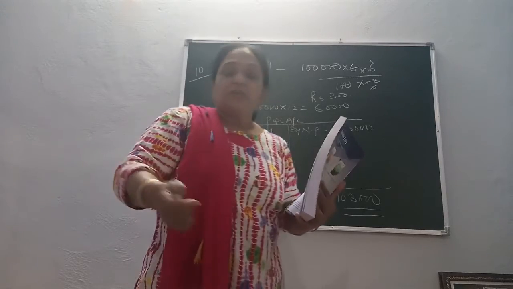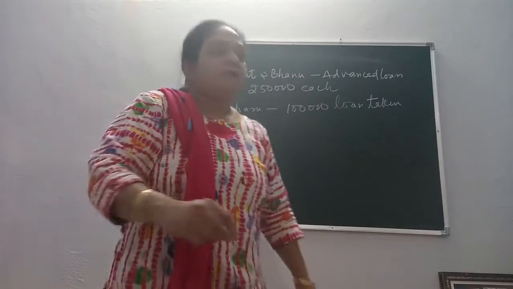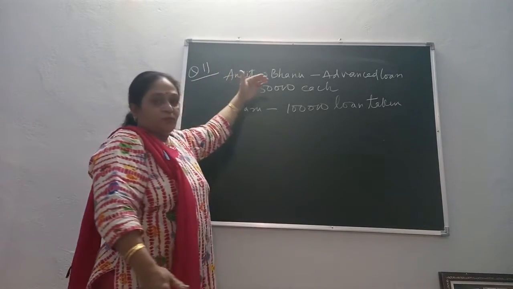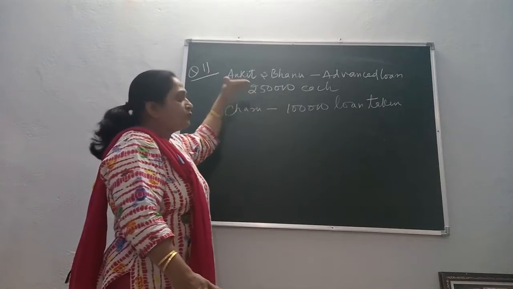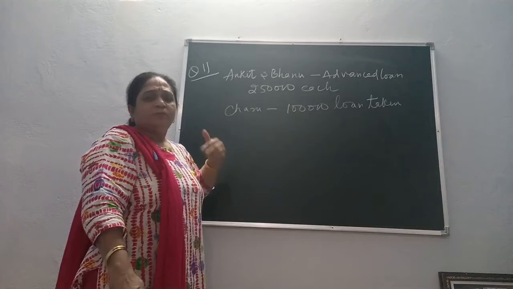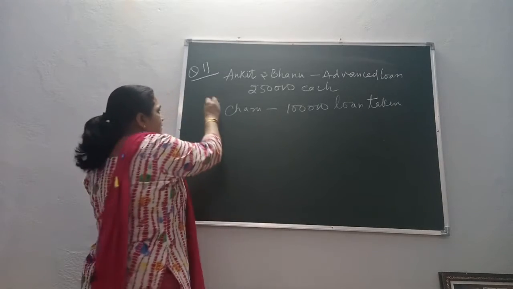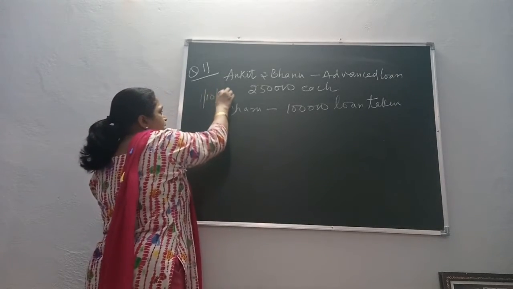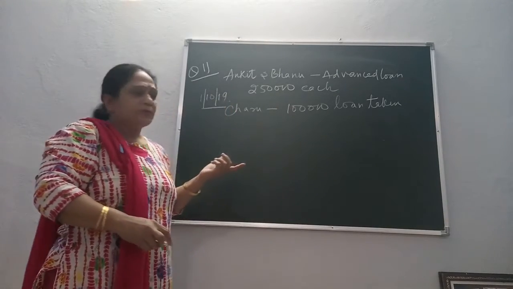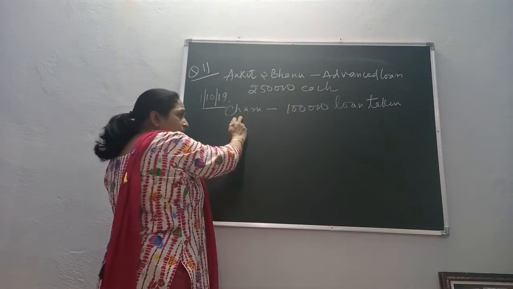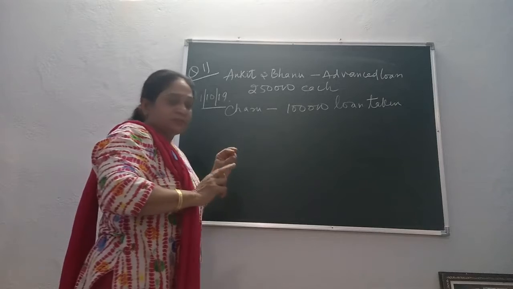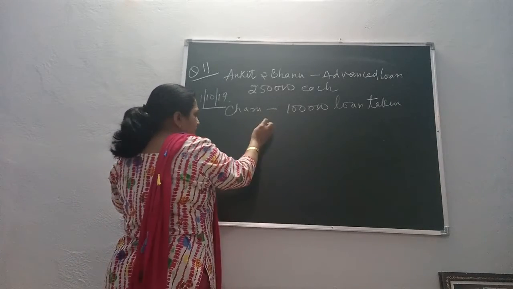Okay, so let us continue taking this question number 11. Ankit and Bhanu had advanced a loan to the firm of 2,50,000 each, whereas Charu has taken a loan from the firm of 1 lakh. The dates are the same, 1st October 19. So naturally interest is at the rate of 6% only, and it was agreed that Charu, who has taken the loan, will be charged interest at the rate of 6%, and we have to pass the journal entry.